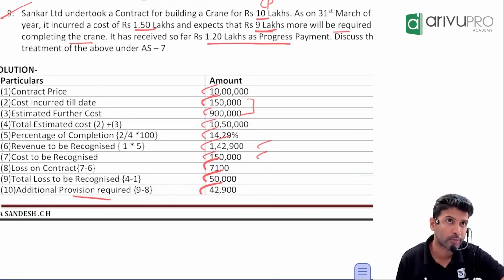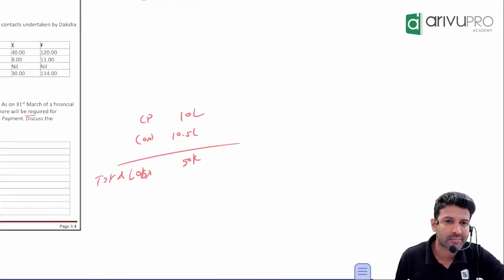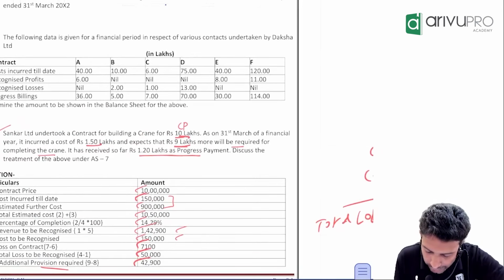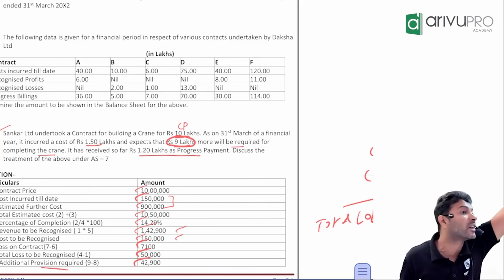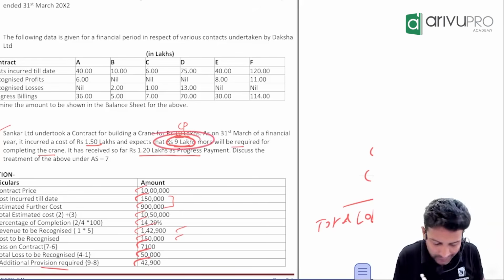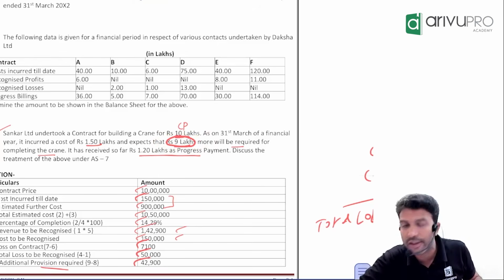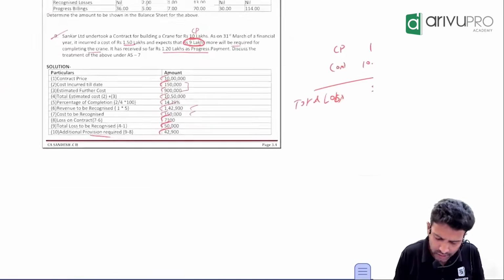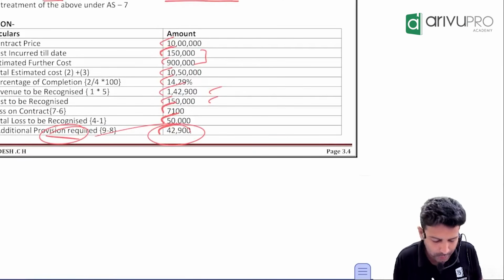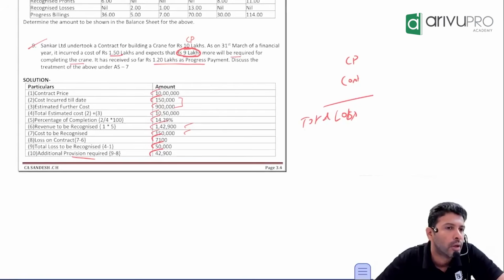So why are you calling it a provision? Is it a definite loss or estimated? Because this number, 9 lakh, have you already incurred it or are you expecting to incur it in future? You're expecting to incur it in future. This may be 9 lakh or it could be a little more, or a little less, based on economic conditions. Hence we say you'll have to make an additional provision for loss. How much? 42,900. This is one way they'll ask the question.